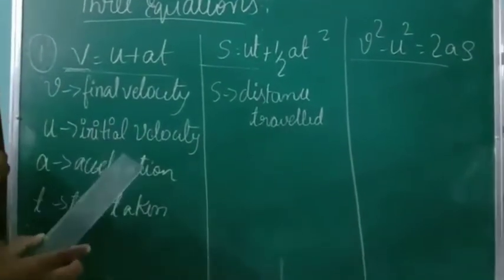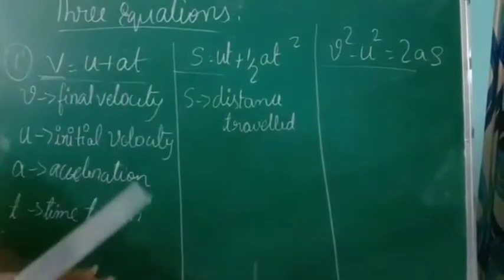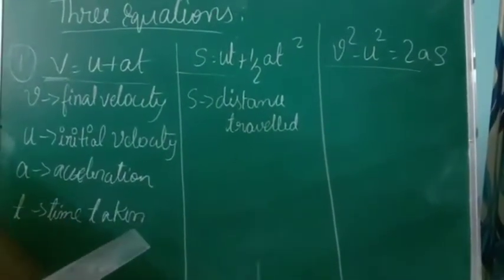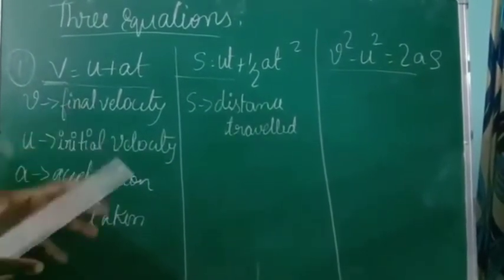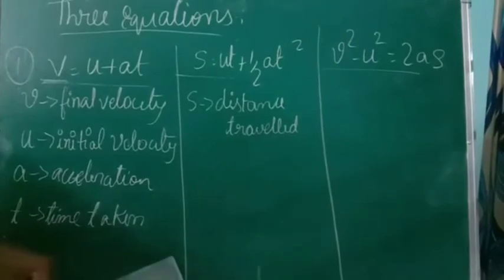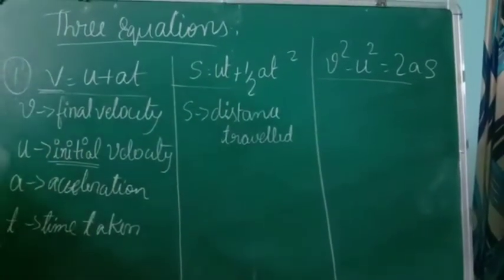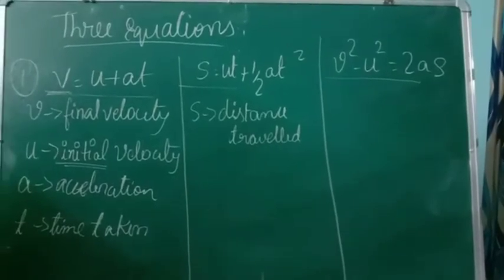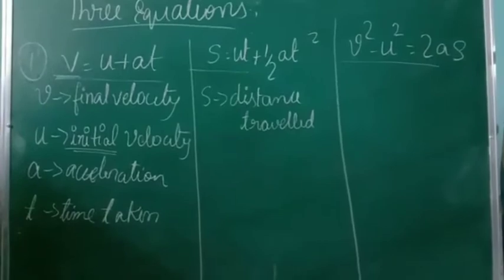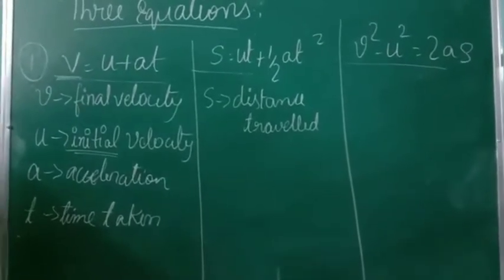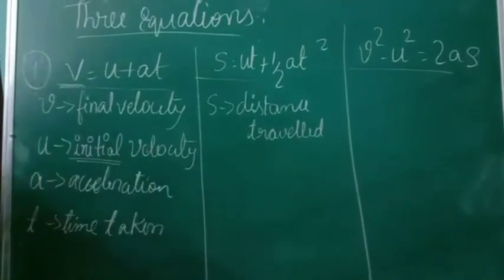Initial velocity means, see, if you are going to start a bike, whatever the velocity when you start the bike, that particular velocity is initial velocity. Got it? Whatever the object, when it begins from its position of rest, the velocity gained when it is started is called initial velocity.